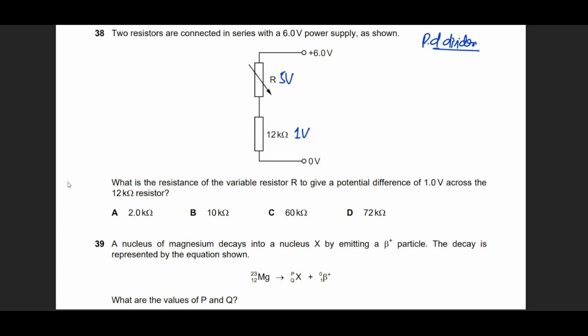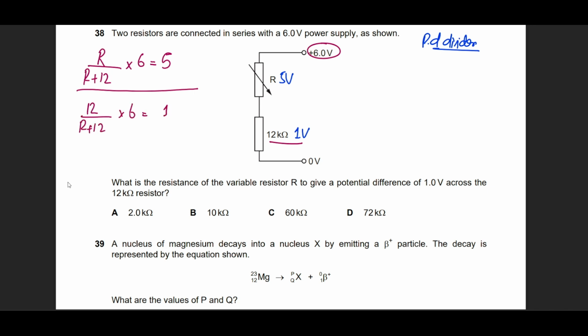Okay. All right. Now he says, what's the value of the resistance R? Now it can be solved in two methods. If you apply the voltage divider rule directly, it would look something like this: R divided by R plus 12 multiplied by the EMF of the battery, 6, equals whatever voltage, which is 5. Another way of doing this would be using the 12. So 12 divided by R plus 12 multiplied by 6 should give me the answer of 1 volt, which is given in the question. So I can use equation 1 or equation 2 to get the value of R.